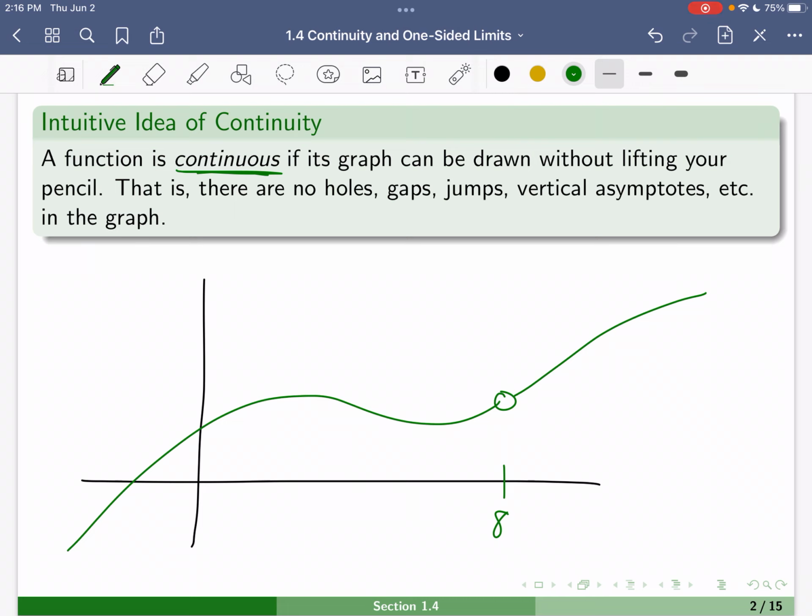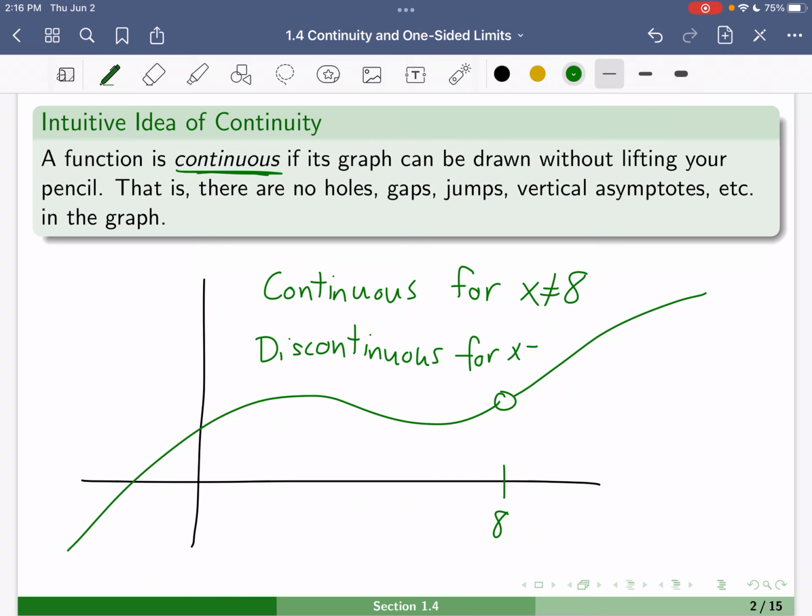If that was the case, we would say this graph is continuous for all values of x that are not equal to 8, and it is discontinuous for x equals 8. So it's continuous when you can draw that graph without lifting up your writing utensil.